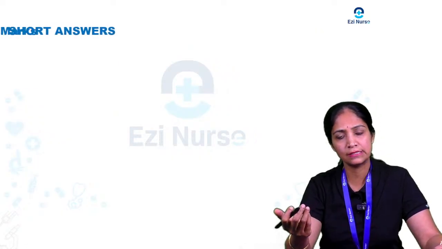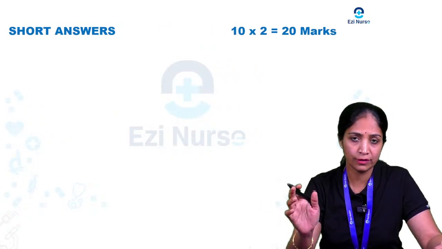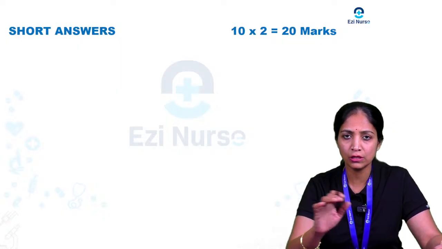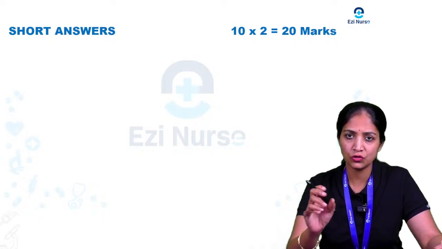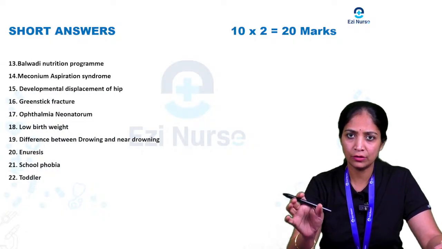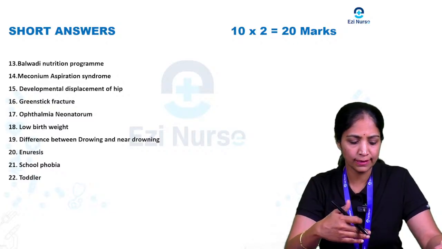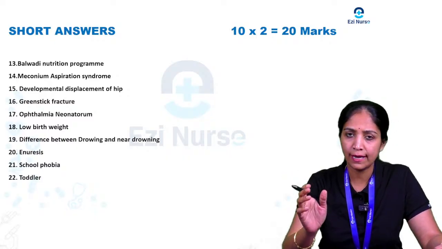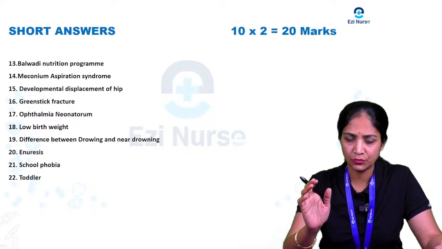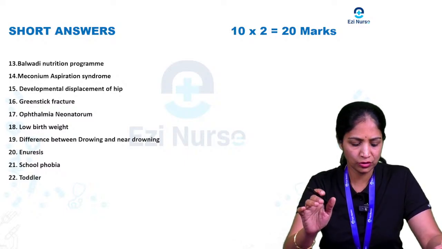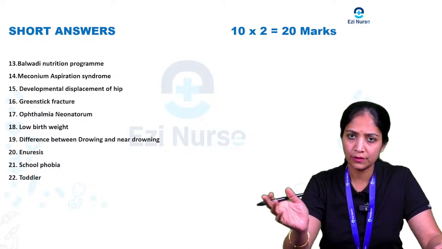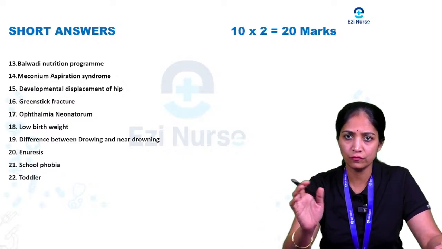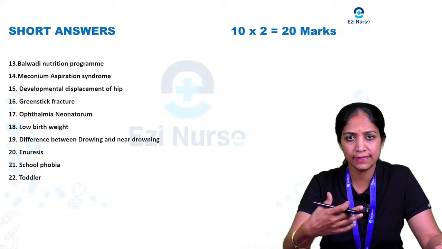Then coming to the short answer, you are going to write for 20 marks, and you should attend all the questions. Each question carries 2 marks, so 10 in total. The questions will be like this: Balwadi nutritional program, meconium aspiration syndrome, developmental dysplasia of the hip, green stick fracture, ophthalmia neonatorum, low birth weight, difference between drowning and near drowning, enuresis, school phobia and the toddler. They will ask questions like this.